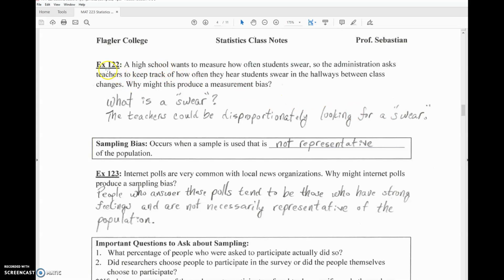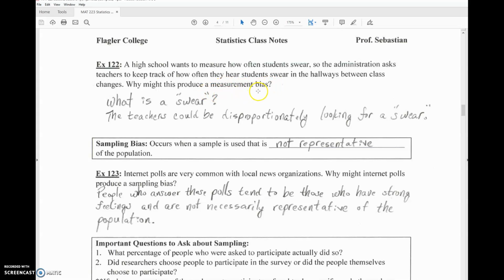And example 122 at the top of this page: a high school wants to measure how often students swear. So the administration asked teachers to keep track of how often they hear students swear in the hallways between class changes. Why might this produce a measurement bias?